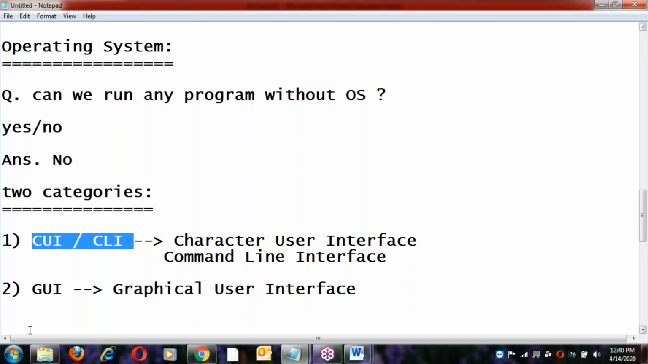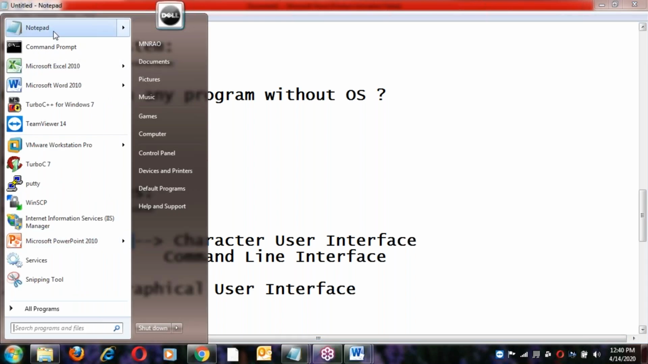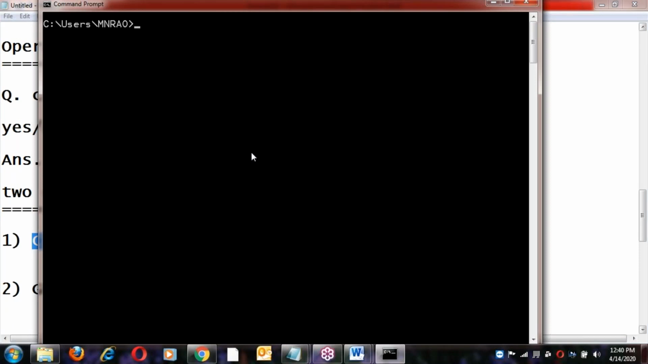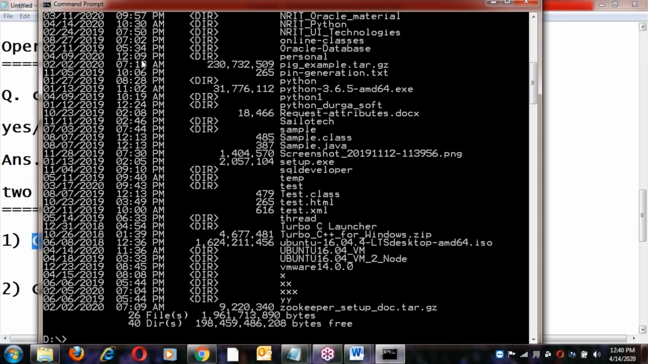Let us see the character interface. This is the command prompt, which is a character interface. CLS clears the screen. D: will take us to the D drive. Then DIR gives some output. See here, DIR means directory listing. Temp is a directory.